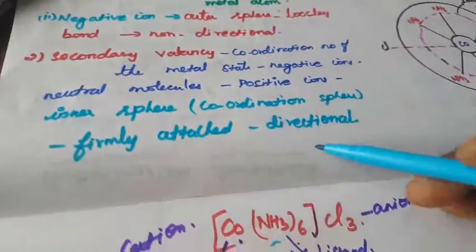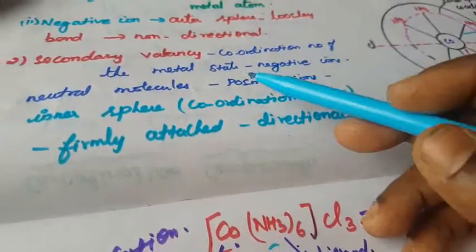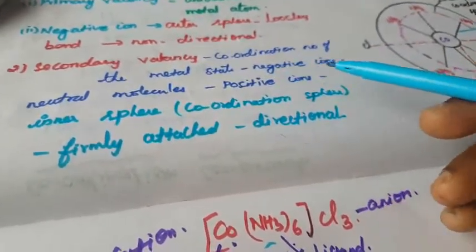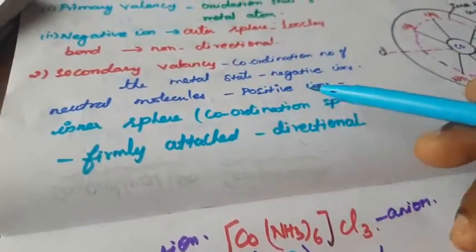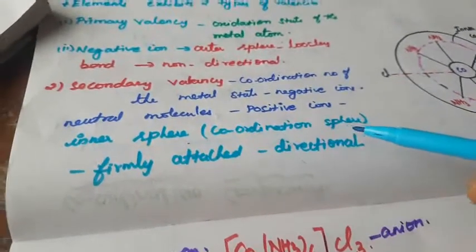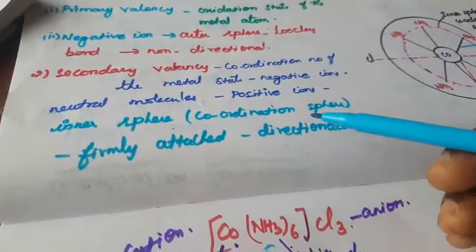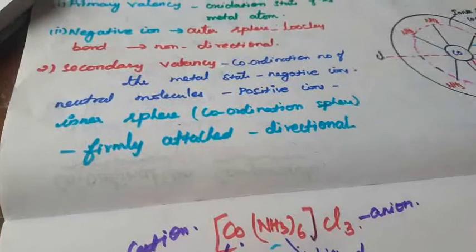The second one, secondary valency, is referred to as the coordination number of the metal. It satisfies negative ions, neutral molecules, and positive ions. It is referred to as the inner sphere, otherwise called the coordination sphere. It is firmly attached to the central metal atom and is called directional.